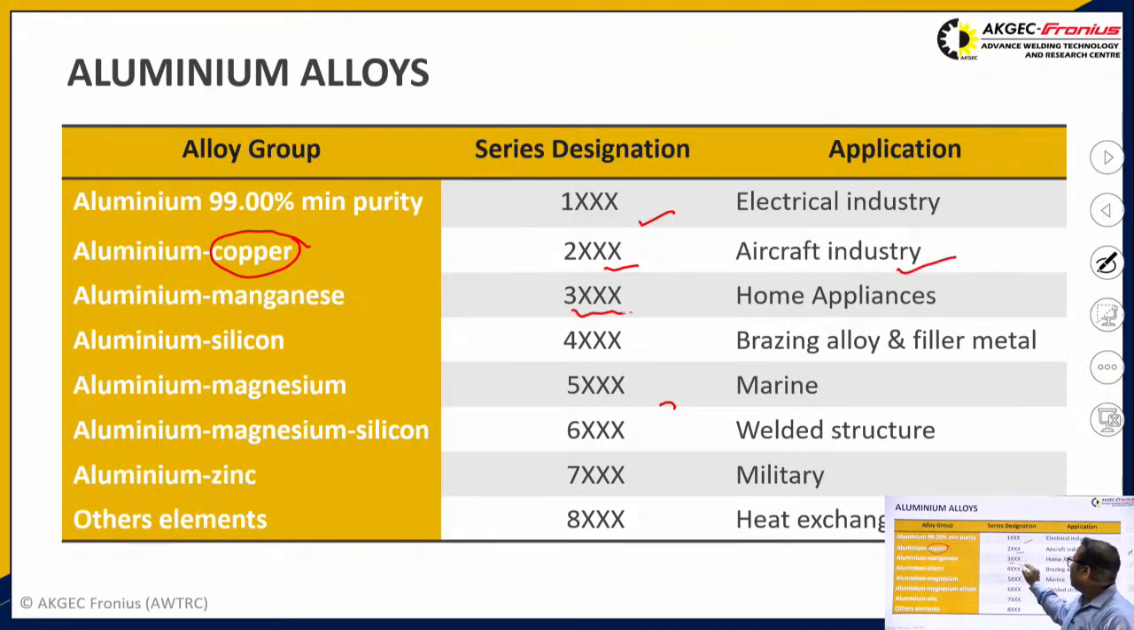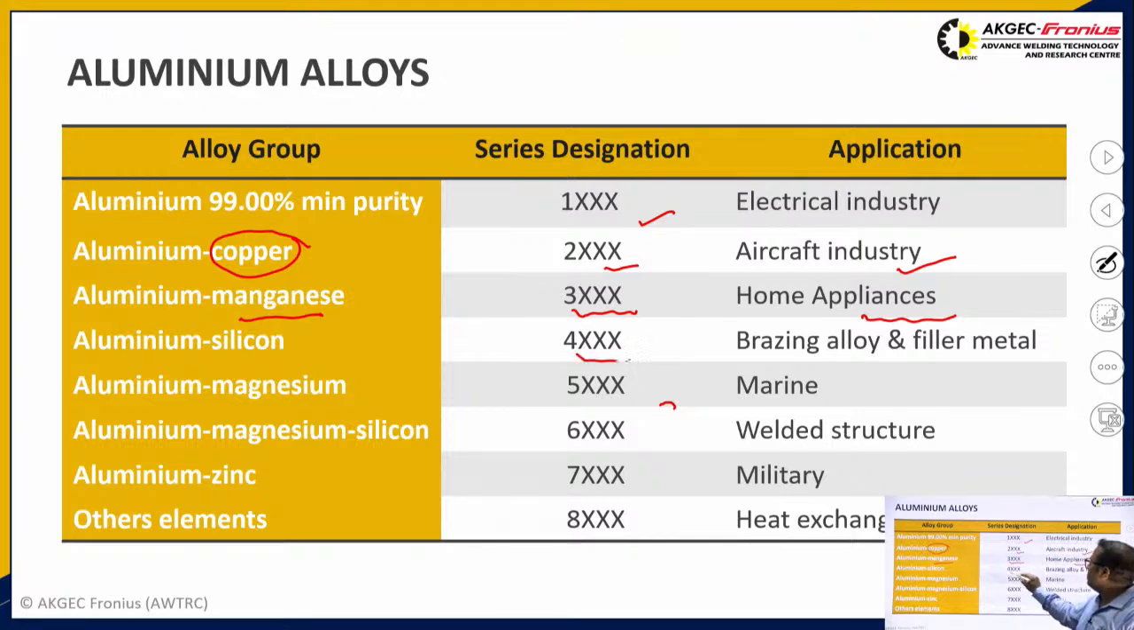Third is the 3XXX series. In the 3XXX series, we can see that manganese is added in the aluminium, and due to the manganese addition, these types of aluminium alloy can be used for home appliances, because manganese has the property that you can say it can easily fold any material into its shape.